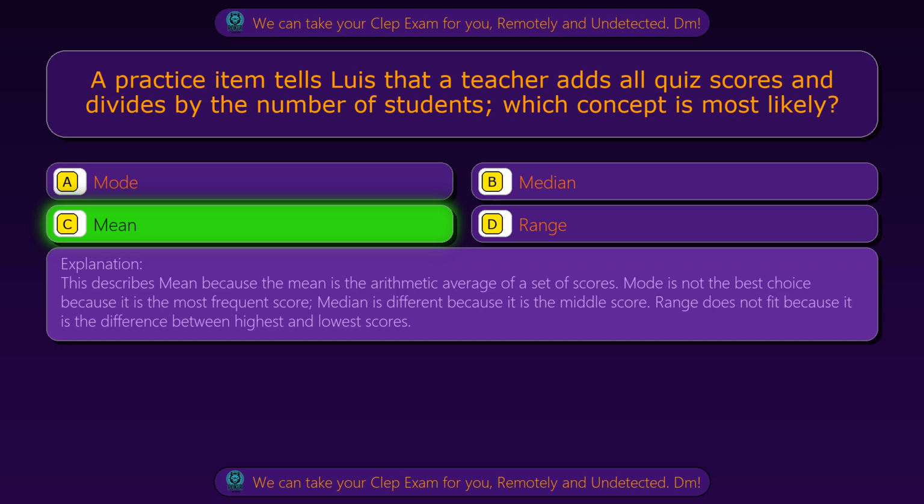This describes mean because the mean is the arithmetic average of a set of scores. Mode is not the best choice because it is the most frequent score. Median is different because it is the middle score. Range does not fit because it is the difference between highest and lowest scores.